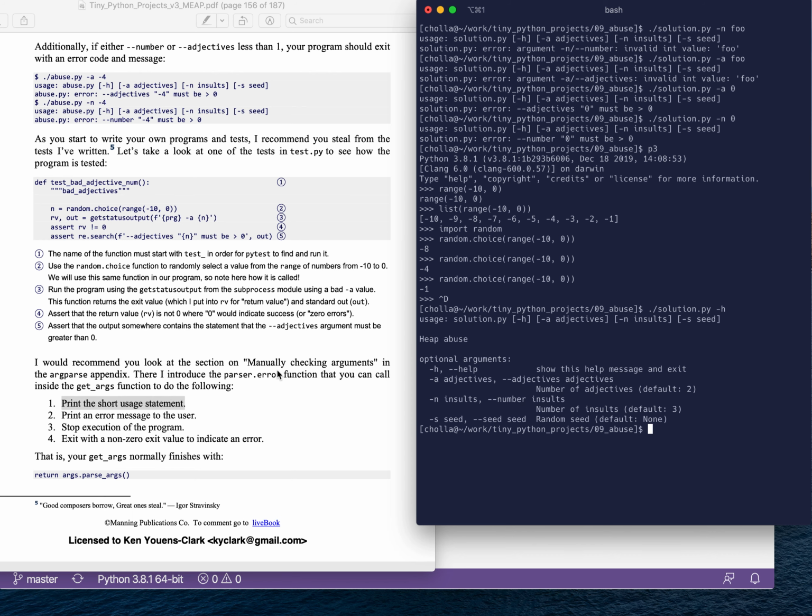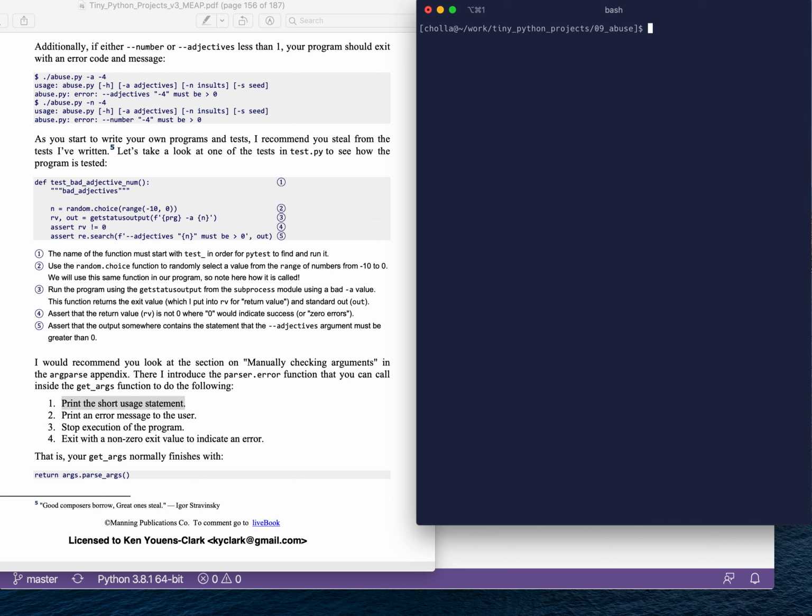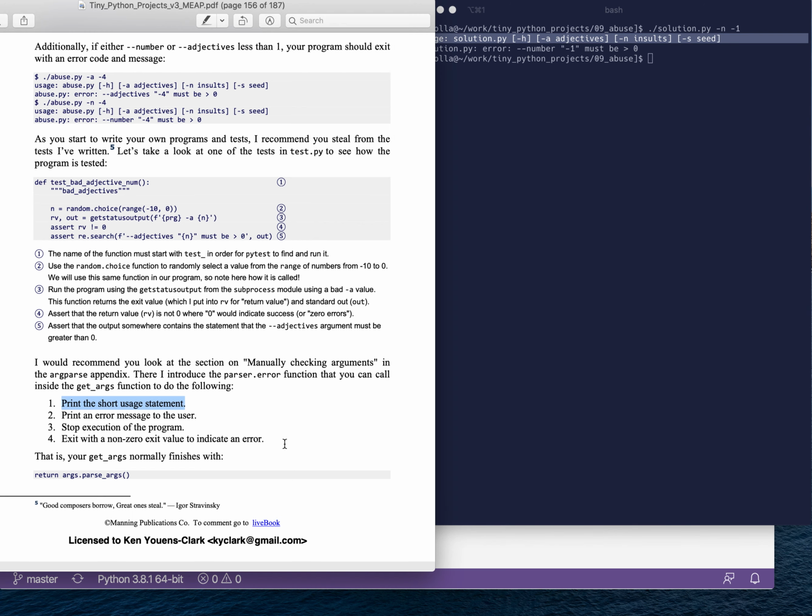Actually, I'm sorry, I can do it if I do a negative number. It produces this short usage statement. It will print the error message here, error -- number -1 must be greater than 0. It will stop execution of the program, and then will also exit with a non-zero exit value to indicate to the operating system that there was an error.